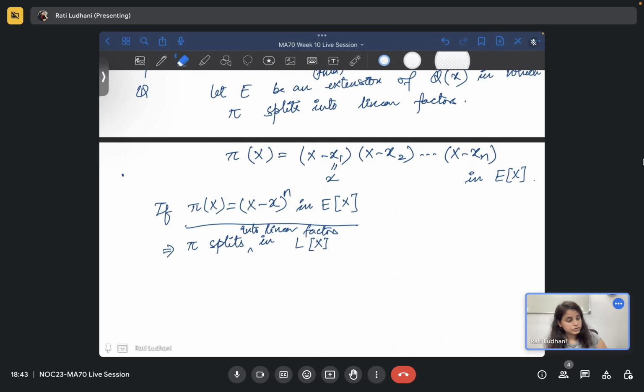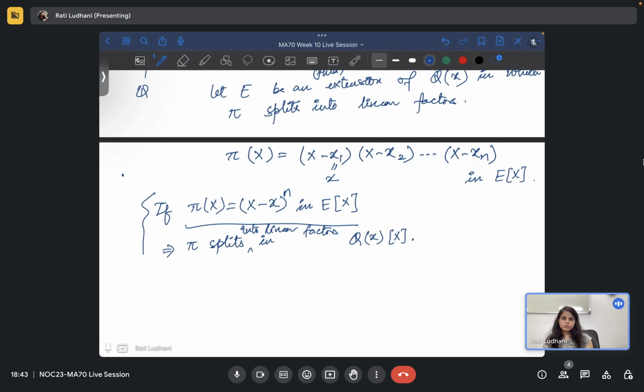So if pi has repeated roots and all the roots are just x, then it will split in Q(x), right? Is that okay with the statement?